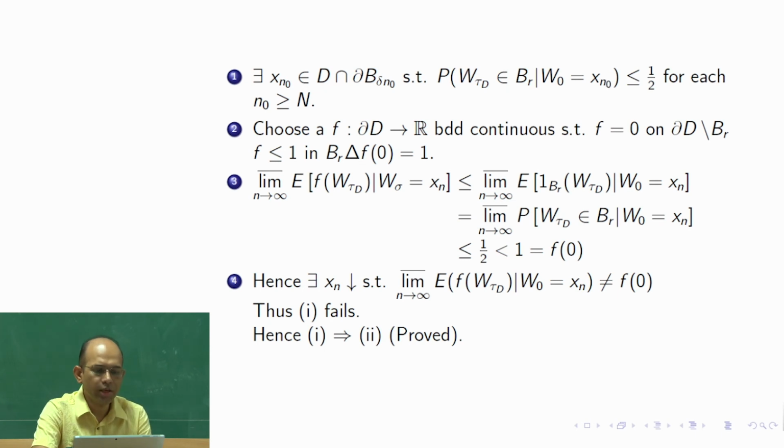Okay. So choose a function f now, from the boundary of the domain, a real valued function, which is bounded and continuous, such that f is equal to 0 on the boundary minus B_R. Okay, so if you have the ball of radius R, beyond that f is 0. There is a typo here, this is 'and', correct? Yes. So f is less than or equal to 1 inside the ball B_R, here there should be a comma, and f(0) is equal to 1.